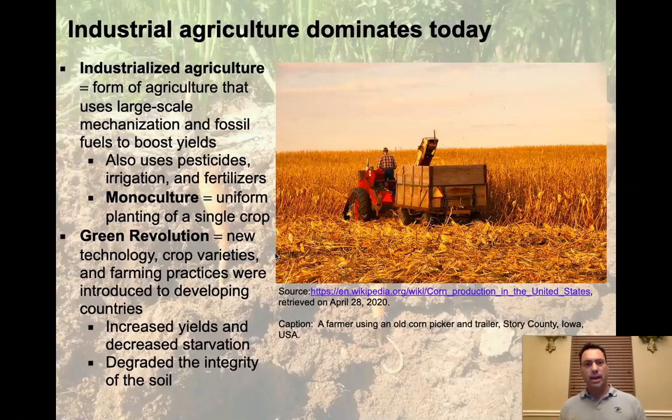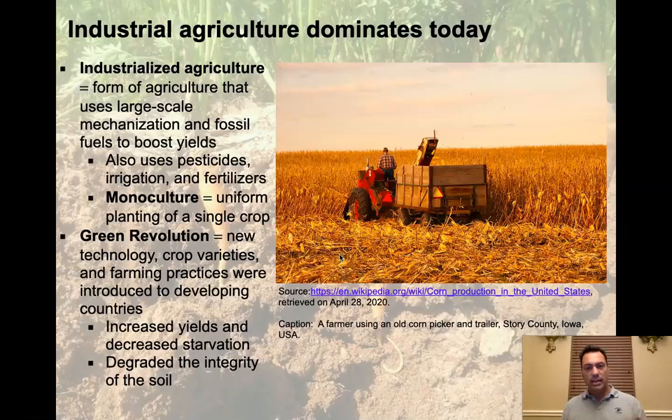But in order to make this happen, you need a large amount of pesticides, you need irrigation, you need fertilizers, and usually it's done using monoculture. Monoculture is a uniform planting of a single crop. In this image where the farmer's working, this is all corn as far as the eye can see. He's probably using some type of herbicide to keep weeds out, and the only thing growing out here is effectively corn. Why does he want to do this? Well, because it's really easy to harvest, right? If you invest in machinery that only harvests corn, that's the only thing you want out in your field. So there's a strong financial incentive to make that happen.